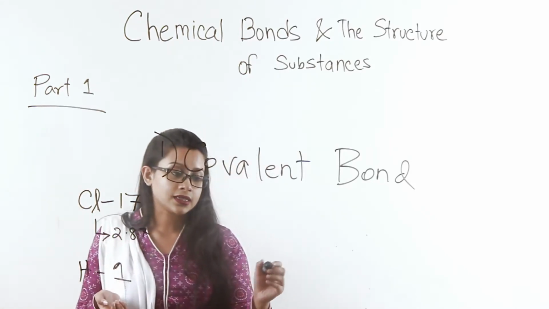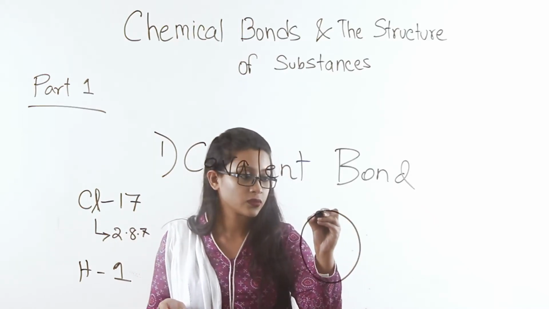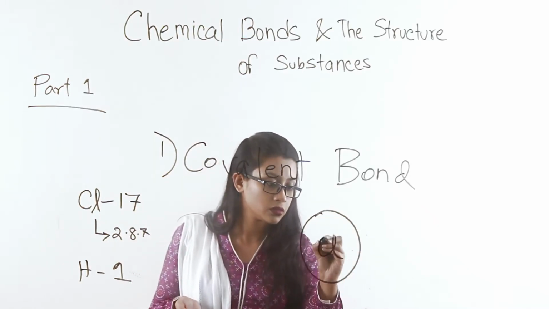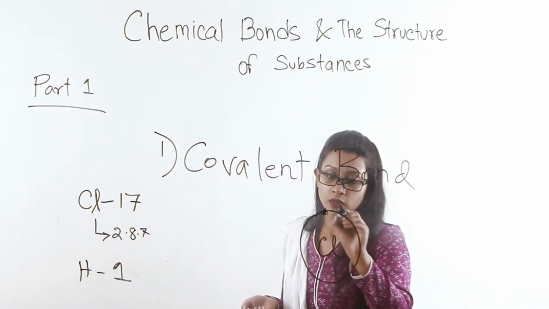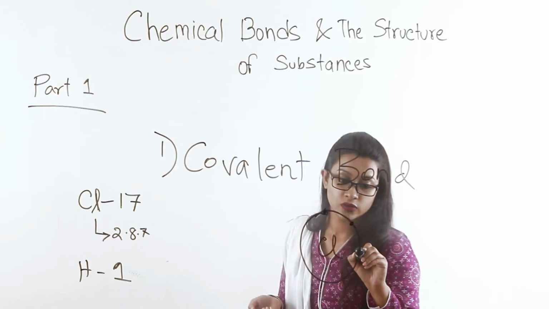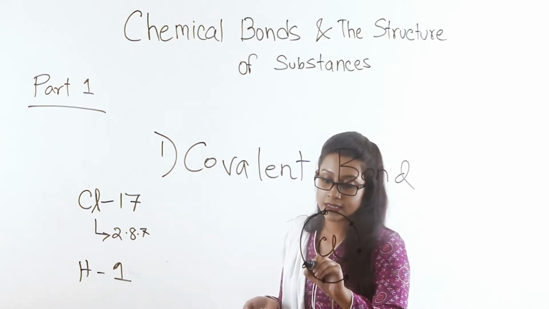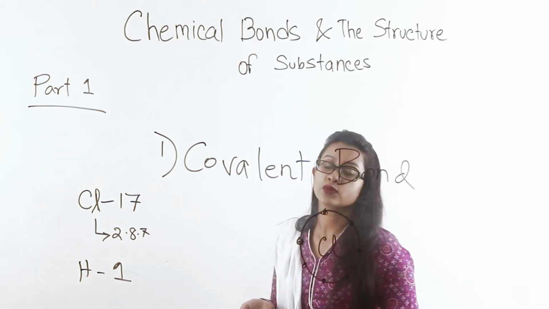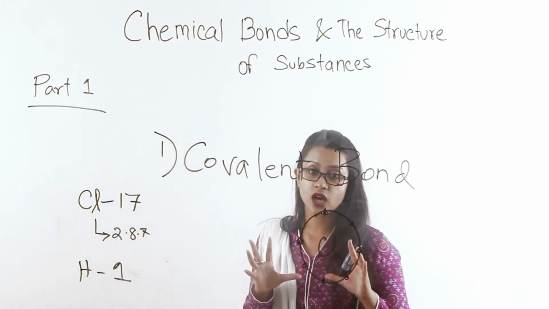So what it does is, if this was the outermost shell of chlorine with 1, 2, 3, 4, 5, 6, 7 electrons, it needs only 1 more to have that complete octet.